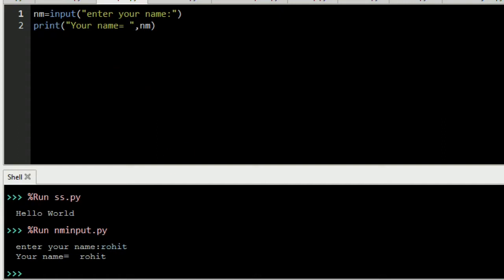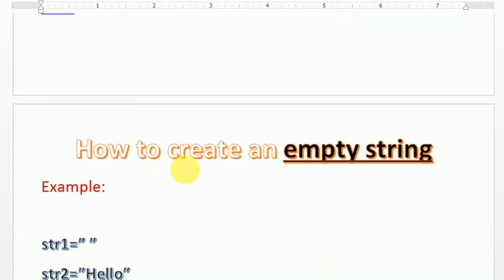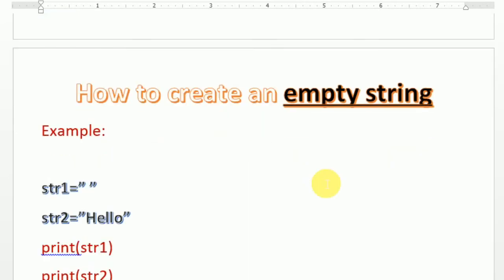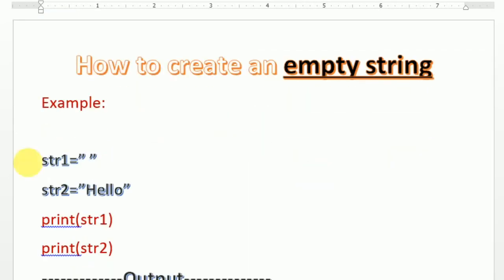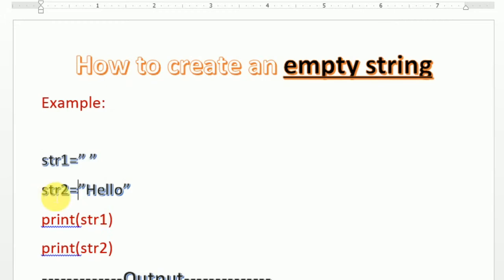Now we move to the next part, which is how to create an empty string. Empty string means a blank string. So here it is an empty string. I write str1 equals double quotes. There is nothing written, it means it's blank. In the second case, I put one more variable, str2 hello.